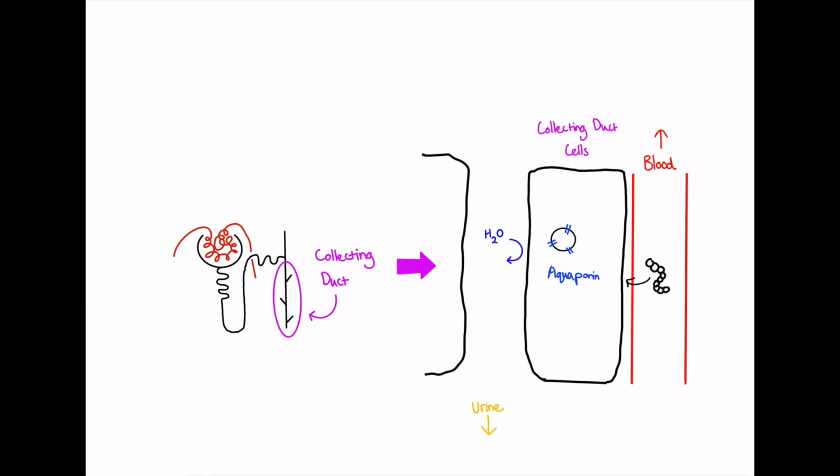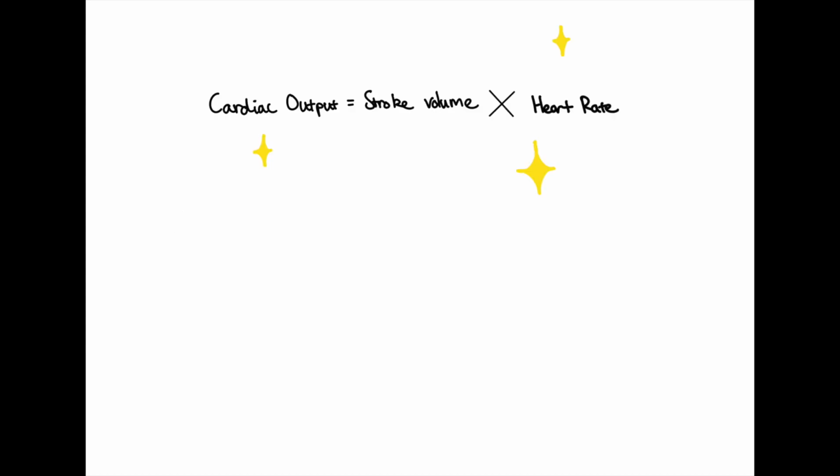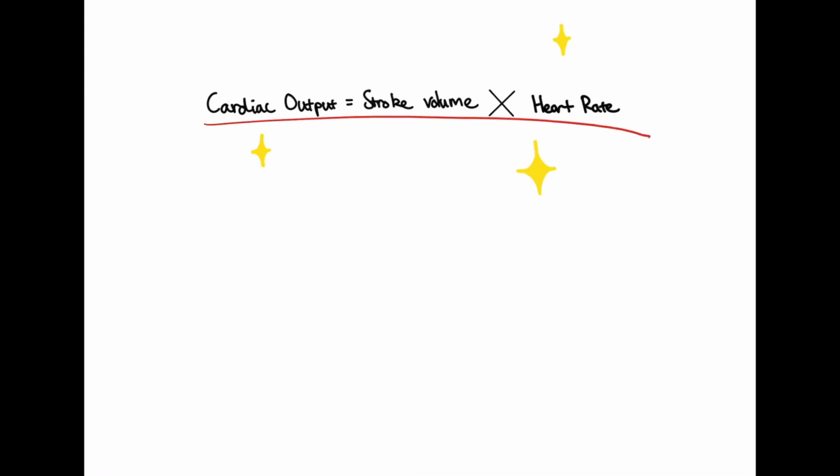ADH causes aquaporins in the collecting duct cells to fuse to the cell wall, creating a channel for water to be reabsorbed into the blood. This leads to an increase in blood volume, which increases stroke volume for Greg's heart, as the end diastolic volume has now increased. Greg drinking lots of water due to his thirst also contributes to the increase in blood volume. This contributes then to an increase in cardiac output and is one of the key components in hypertension.